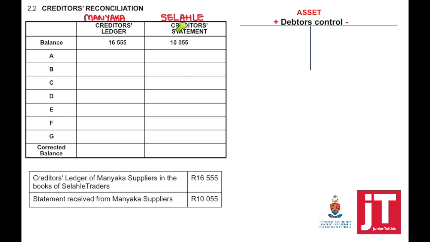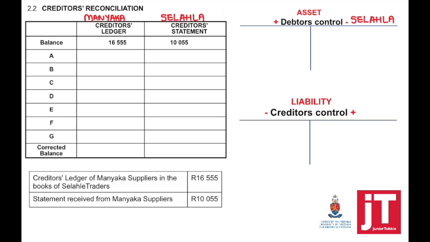And this is the creditor statement received from Manyaka Suppliers, and we, the business, Selatle, are buying from Manyaka. So this is why at the debtors control we have Selatle. If we look at creditors control, our creditors ledger means creditors control, liability, we are buying from Manyaka. So understand who is who. Otherwise, you're going to make mistakes.